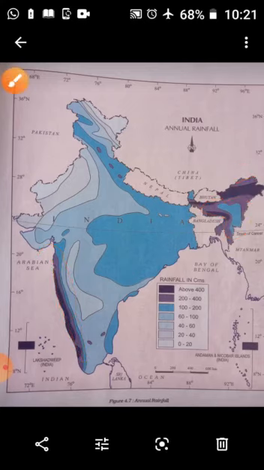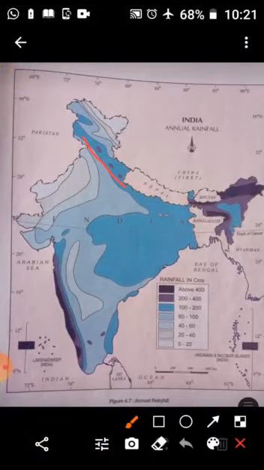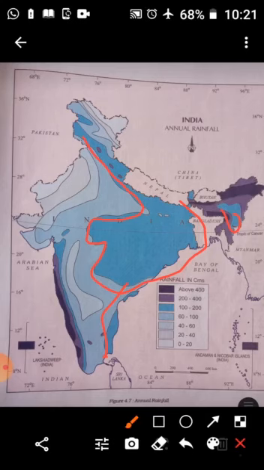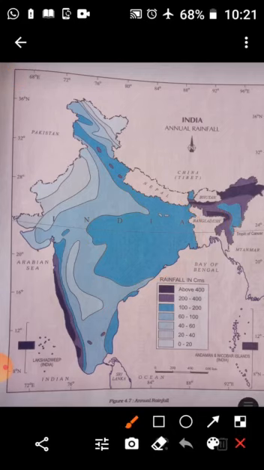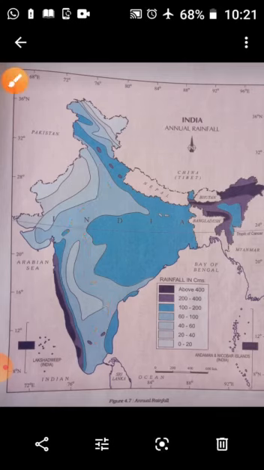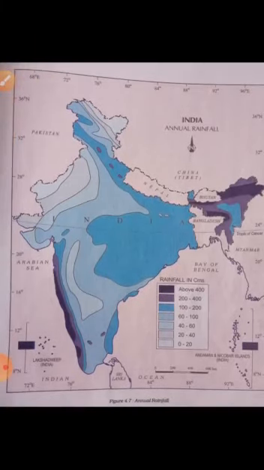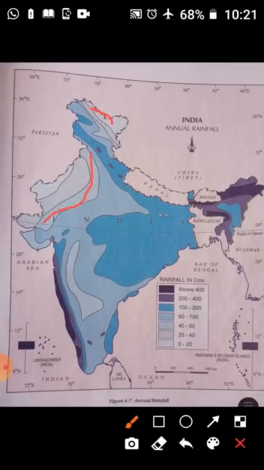Then we have the areas, most of India's part, which receive rainfall between 100 to 200 centimeter. Then we have the light blue areas, where the rainfall is between 60 to 100 centimeter. Then we have more light areas, means areas which receive rainfall between 20 to 40 centimeter, are the areas in Rajasthan.